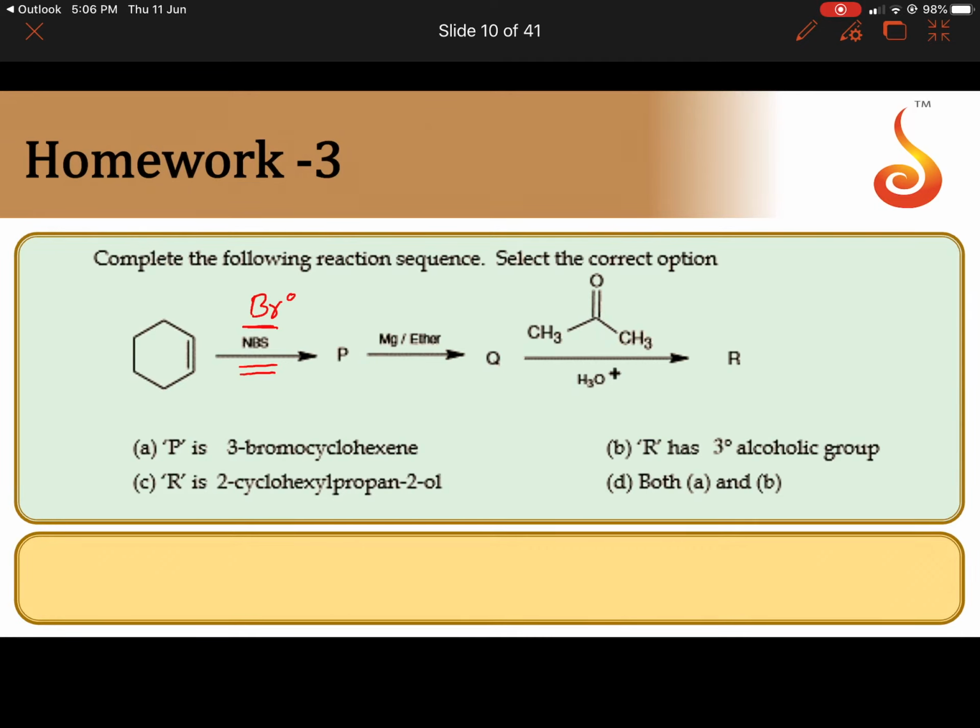After the formation of P, magnesium with ether. So whenever alkyl halide is there, on reaction with magnesium, it gives Grignard's reagent. So Q is Grignard's reagent. Grignard reagent undergoes nucleophilic addition reaction with aldehydes or ketones. Here the given one is ketone followed by hydrolysis. So any ketone on nucleophilic addition reaction with Grignard reagent can give 3-degree alcohol. So R is nothing but 3-degree alcohol. Now let us find out the sequence of reactions P, Q, R.